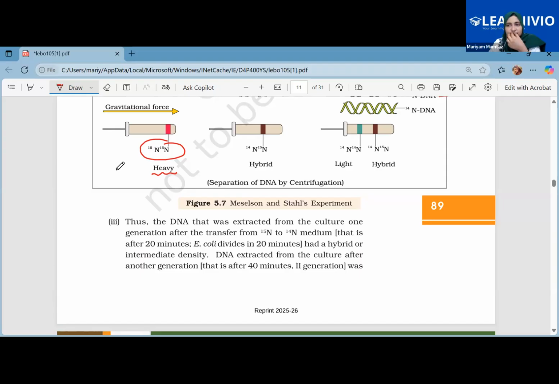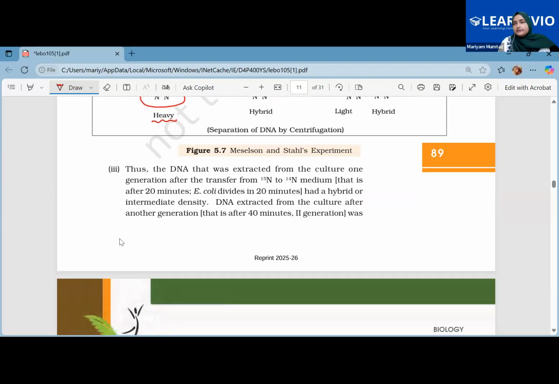Ma'am, so first they grew in heavy isotope and then they grew in the normal isotope? Did they take the ones that they grew in the heavy one into the normal isotope? Yeah, that is why the normal also got incorporated. And when the replication took place, one was the heavier strand, one was the lighter strand. Understood? Ma'am, after 40 minutes, what happened?